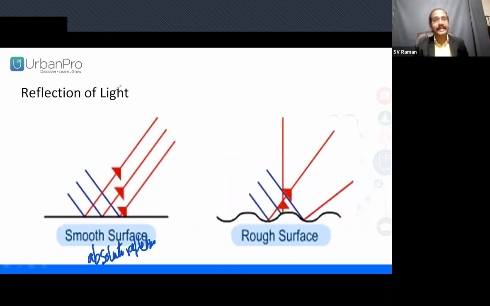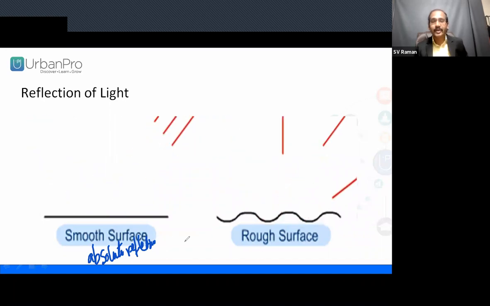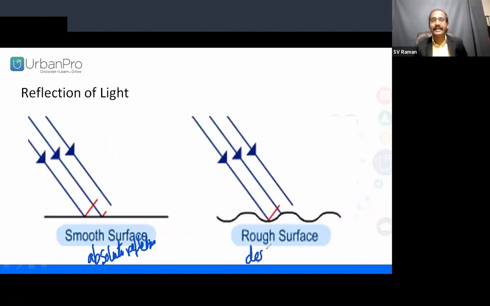We already studied absolute reflection and diffuse reflection in class 8th standard. In diffuse reflection, what's happening? Light rays are incident, and after incidence they go in n number of directions. That's the reason we do not observe much intensity from a footpath. On a smooth surface, we get reflection of the total light rays. That's called absolute reflection. Clear?